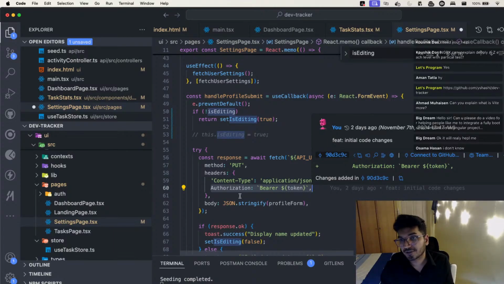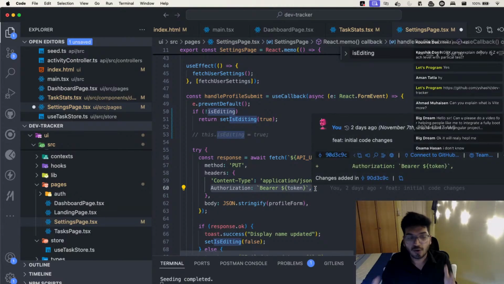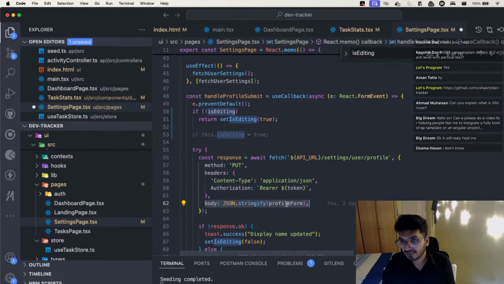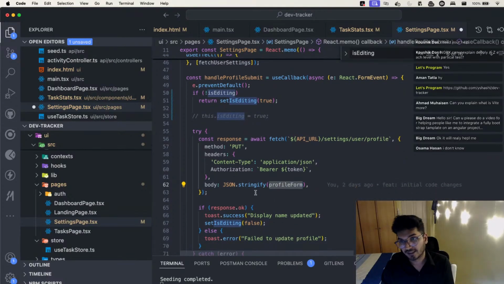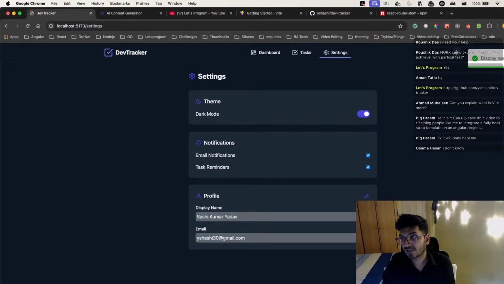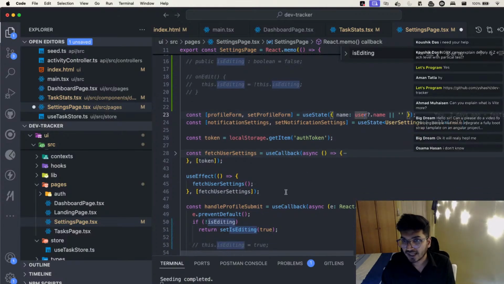Okay, so here I have this header, and here we are passing the bearer token because only the valid user can update this. So I have that logic already added in the backend. Okay, and then you provide the body with the form data. And this profile form is nothing but having the username. So we are just trying to pass this username to update in the backend. Okay, and that's what it does.